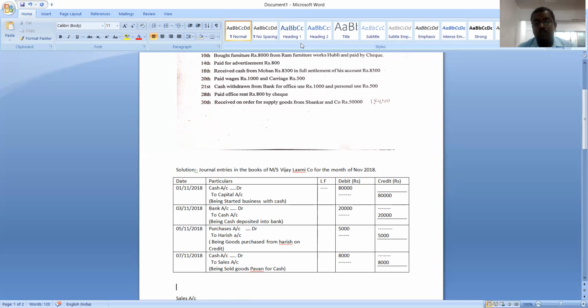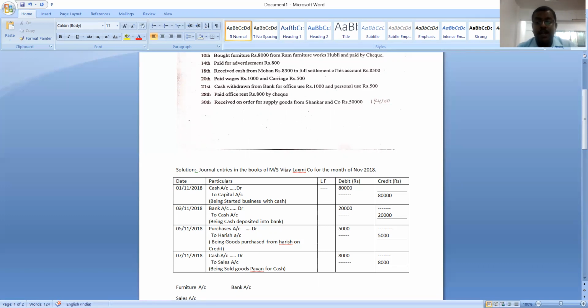So which are the two important accounts here? One is furniture account, and another one is bank account. Why bank account? Because here payment is made by check, it is not made by cash.